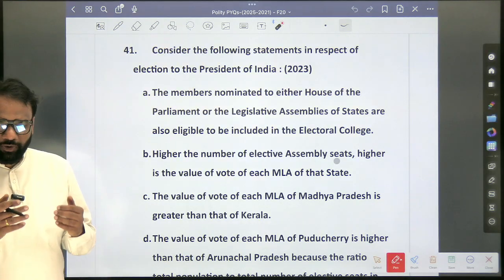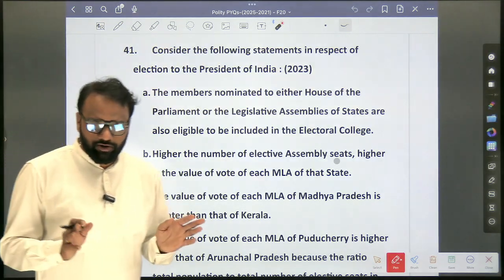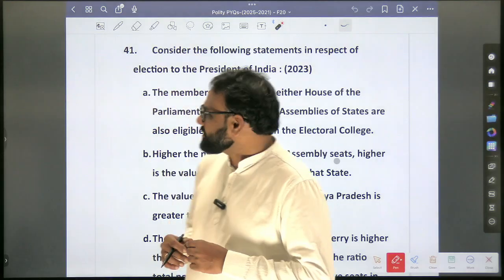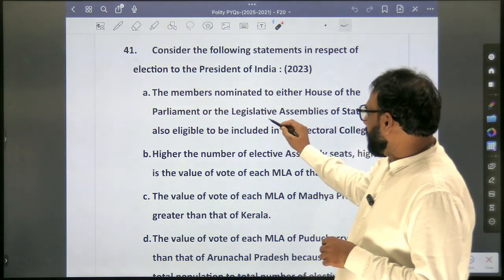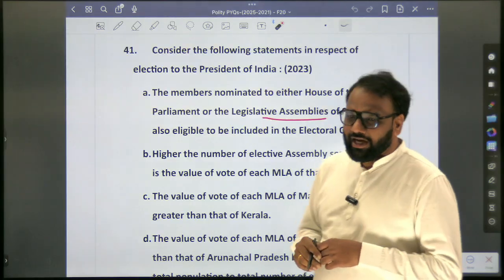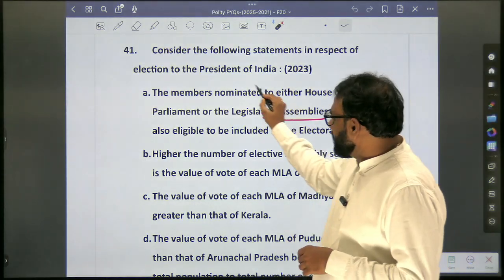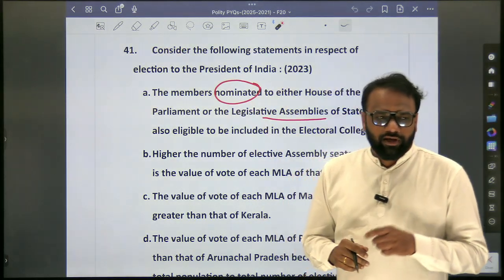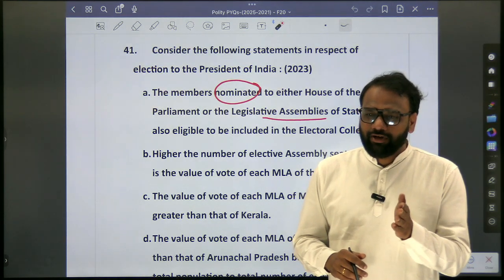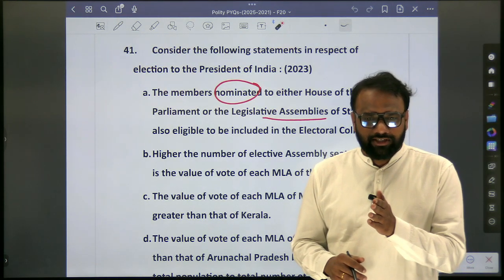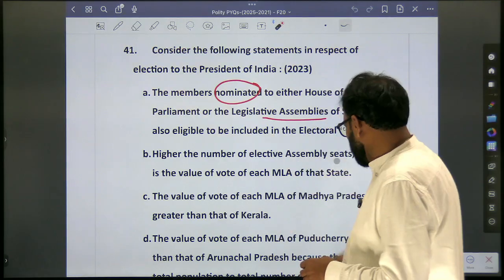So, first statement, we will not look into the options yet, whether the first statement is right or wrong. Wrong. Why is it wrong? The members nominated to either house of the Parliament or the legislative assemblies of the states are also eligible. So here the eliminating point is nominated, because only elected members of Lok Sabha, Rajya Sabha, and legislative assemblies of states. How about legislative councils? No. Okay, so the first statement is wrong.